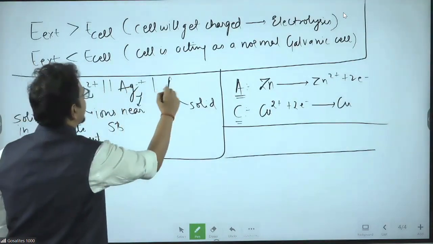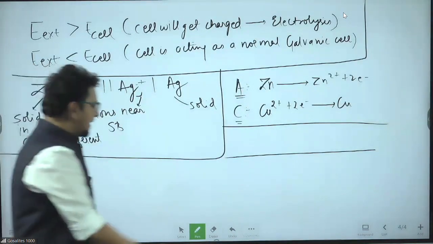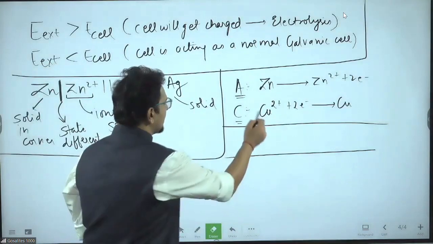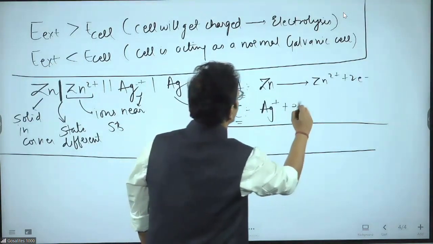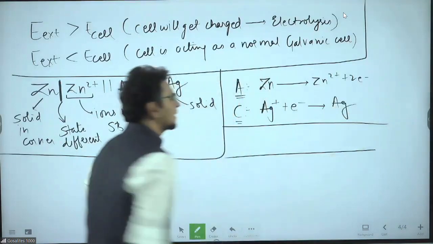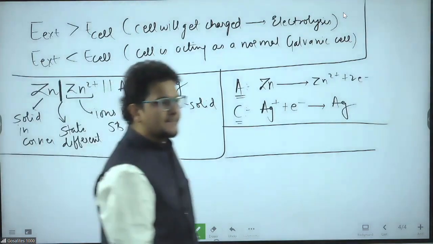So Ag plus / Ag, not gives you. Ag plus / Ag. So here cathode reaction will become reduction. Reduction means Ag plus electron gives you Ag. Chalega? Done.